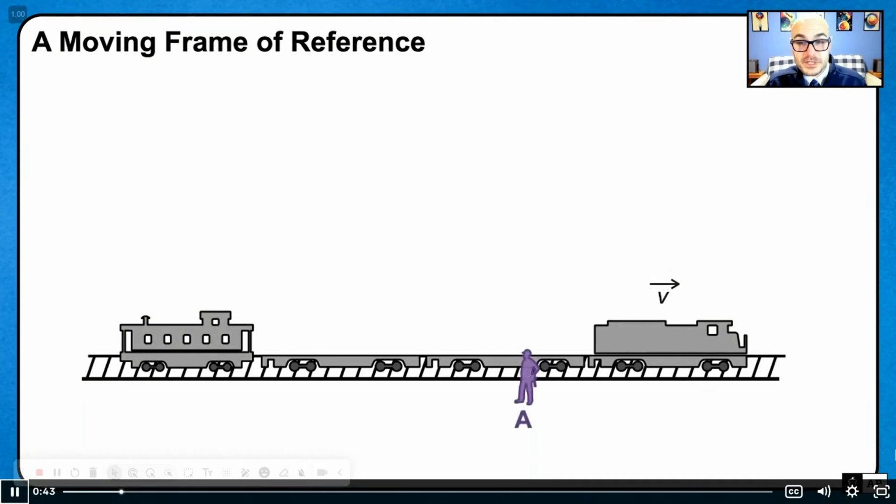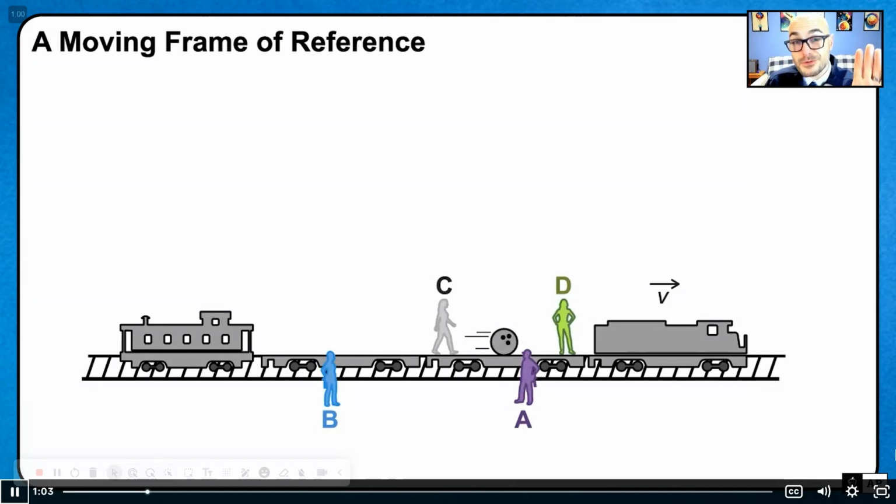Over here, you see a person A. Over here, you see person B. Right here is person C walking on the train and person D who is standing on the train. Of course, person C is bowling because what else would you do on an open train car? Don't try this in real life. It's really unsafe. Person E and person F naturally are playing cornhole on the train.